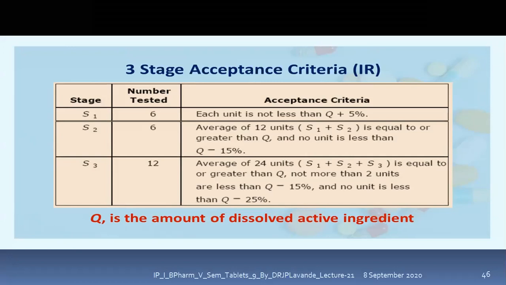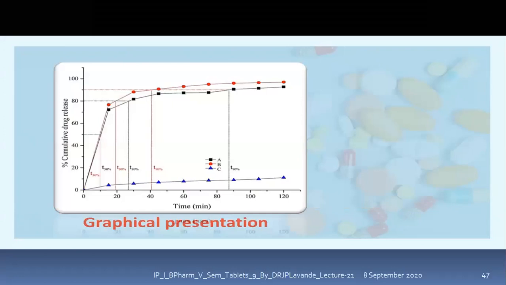That means the value should remain between this 15% and 25%. Then we can say that it passes the dissolution test.